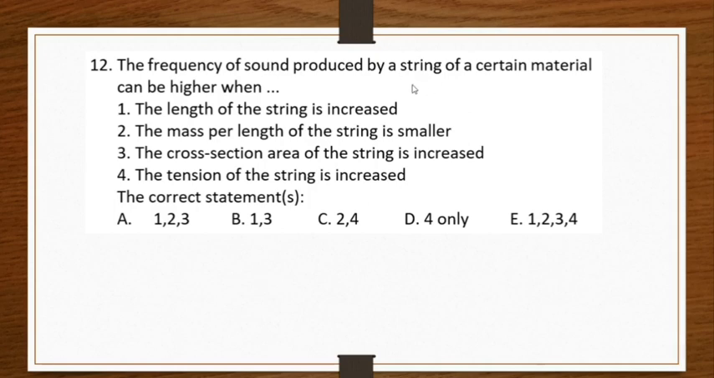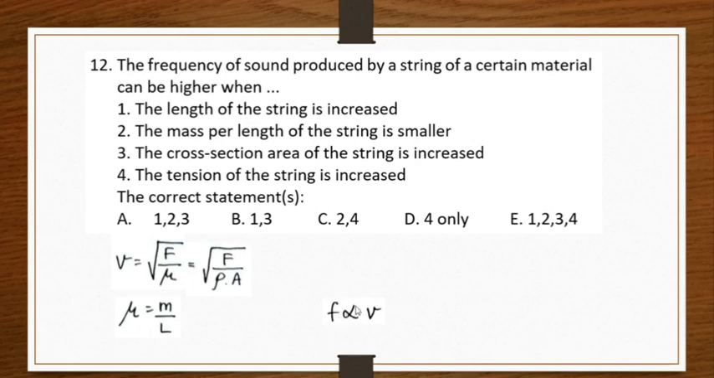Number 12, the frequency of sound produced by a string of a certain material can be higher when... Okay, in this case, we should use this equation. V equals the square root of F over mu, or V is equal to the square root of F over rho times A. And we should know that mu here is a constant. Mu is equal to M over L. So when we double the length, then the mass will be doubled too, so mu will stay the same. And we have to realize that f is proportional to V because we have this equation, f equals V over lambda. Now, let's see the statements.